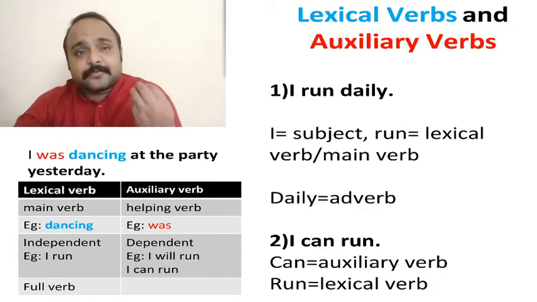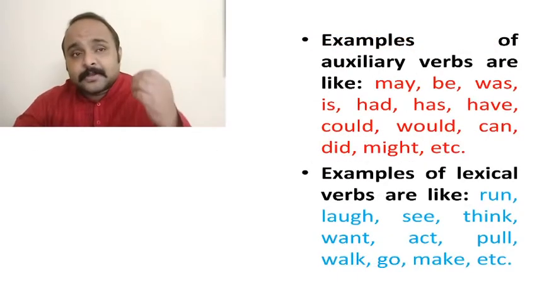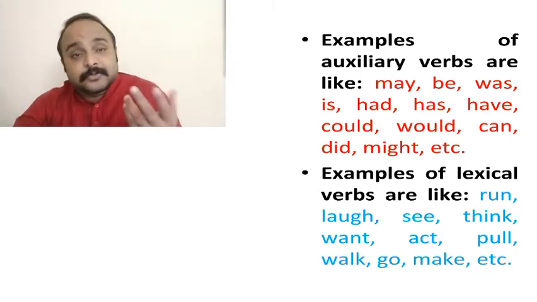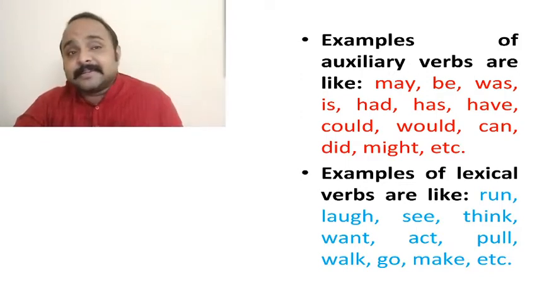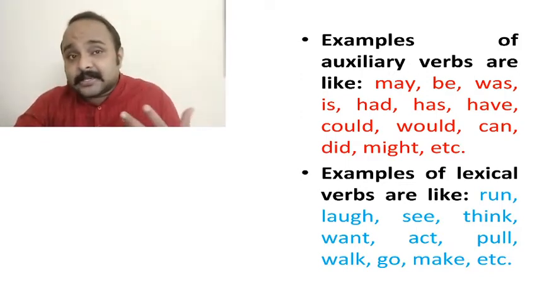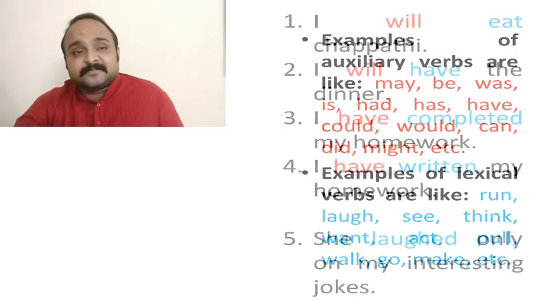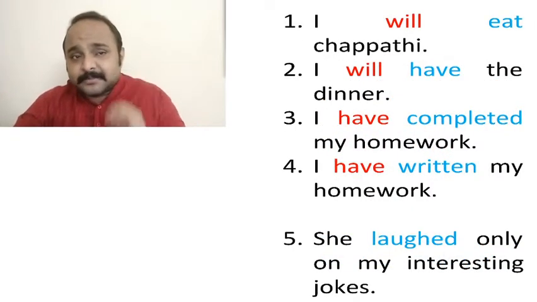Now examples of auxiliary verbs are may, be, was, is, had, has, could, would, can, did, might, etc. Examples for lexical verbs are run, laugh, see, think, want, act, pull, walk, go, make, etc. Let us look at few more examples.